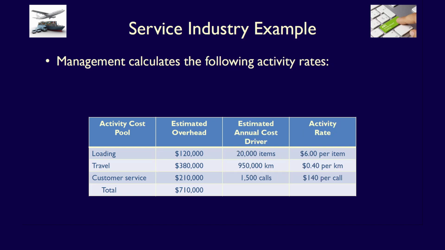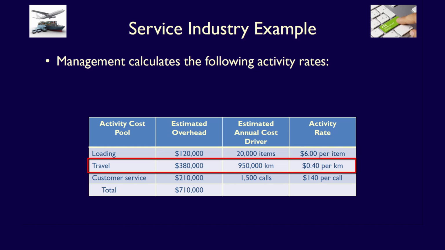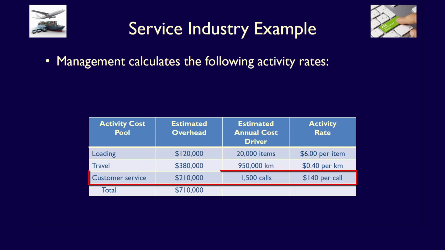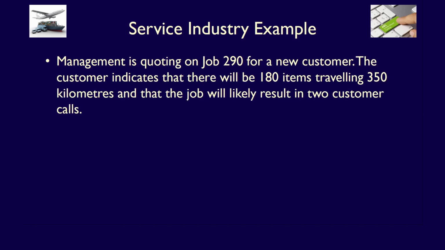Step 3 is to calculate the activity rates for each cost pool. For loading, 120,000 divided by 20,000 items equals $6 per item. For travel, $380,000 divided by 950,000 kilometers equals 40 cents per kilometer. And for customer service, $210,000 divided by 1,500 calls equals $140 per call. We now have our activity rates. Step 4 is to assign overhead costs to a service.